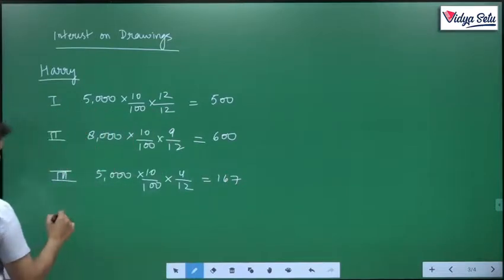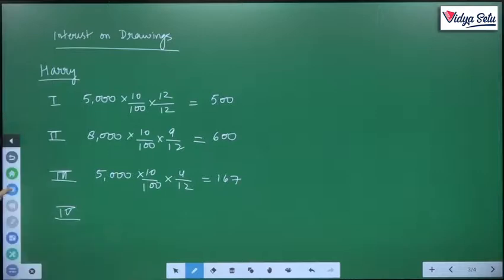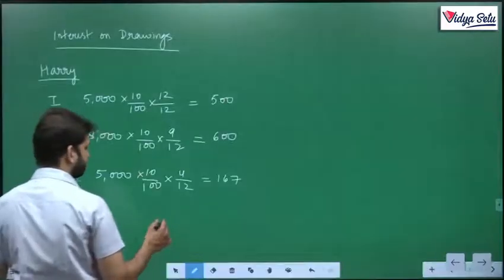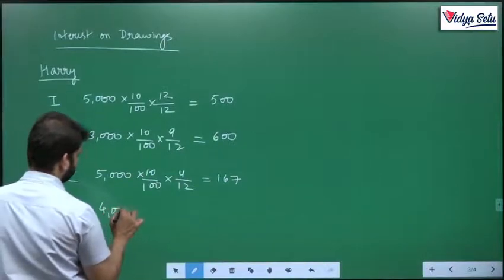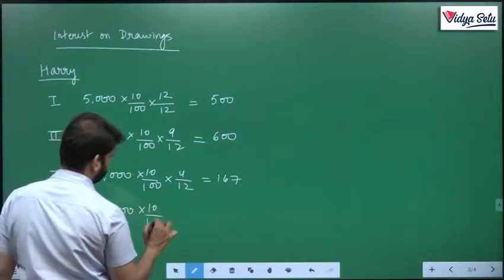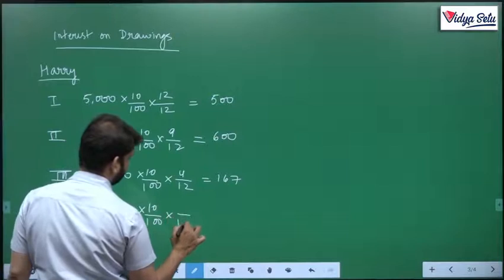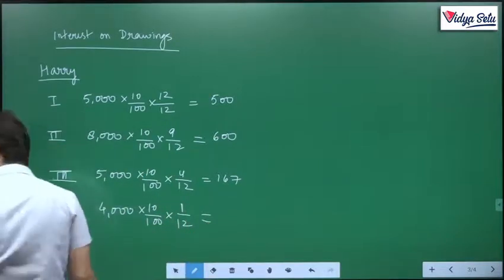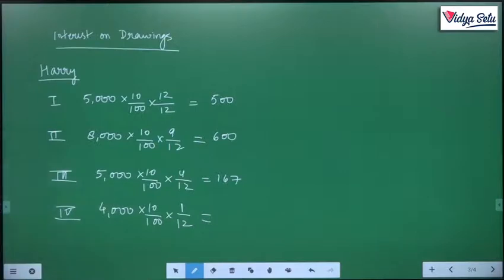And the last one, he withdrew 4,000 on 1st December, so 1 month. 400 by 12, 33.33.